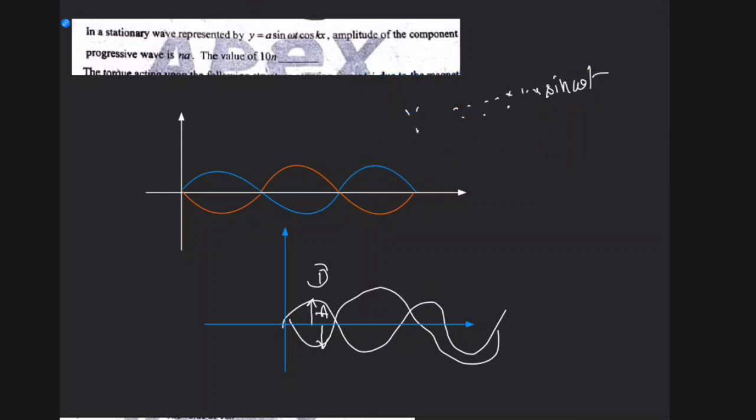Amplitude will be double. Sorry, one second, let me erase it. That amplitude will be double.